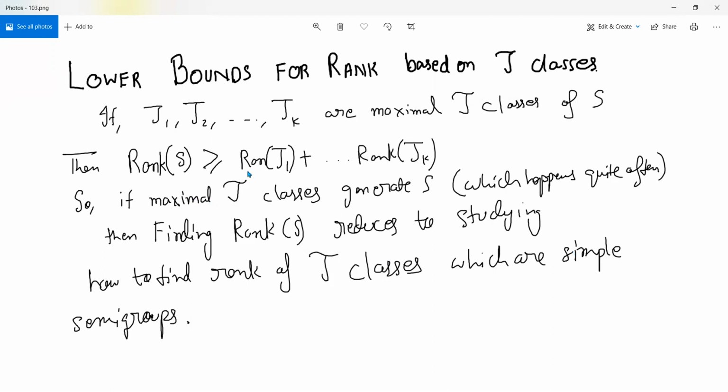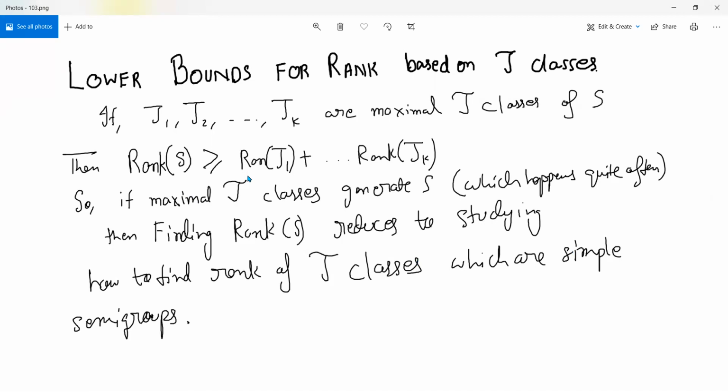That's because if you are generating the entire semigroup, then for J classes below the maximal ones, you will fall down from one of the maximal J classes to that class, and so you will be able to generate it from there.